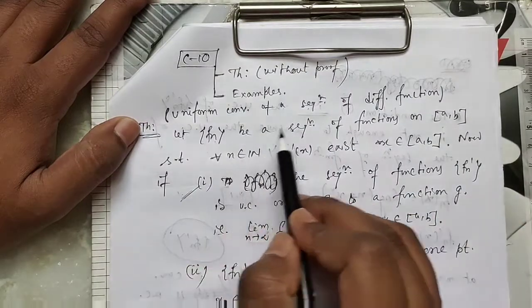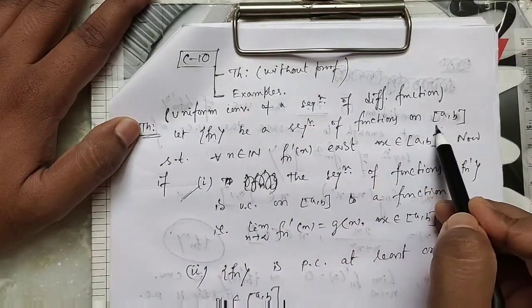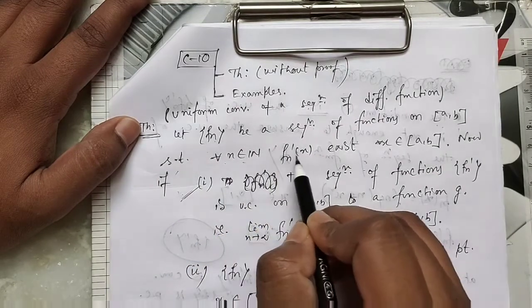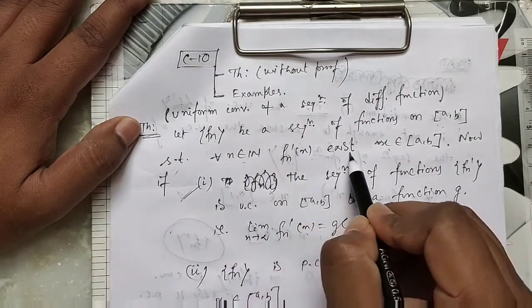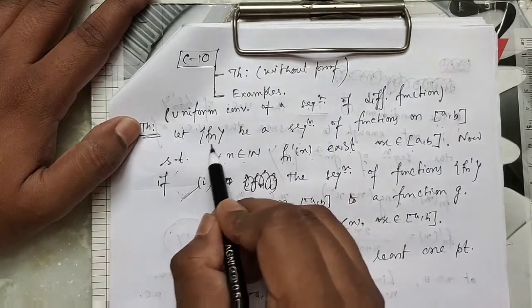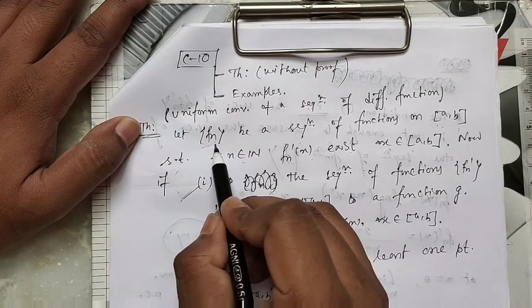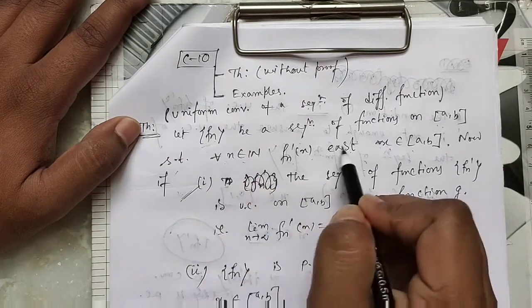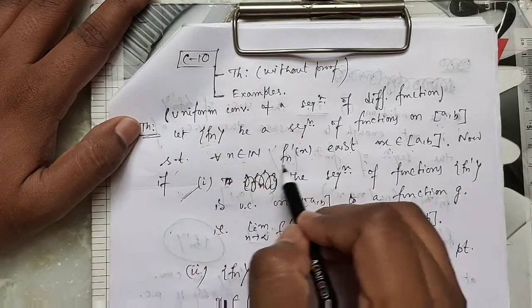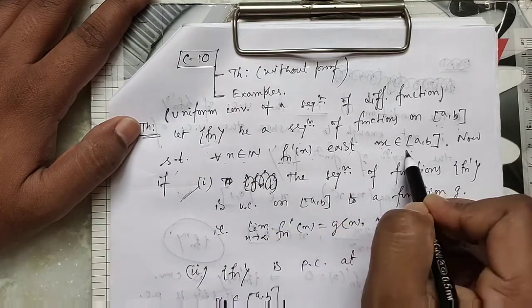Let fn be a sequence of functions on closed interval [a, b], such that for all n belongs to N, fn dash x exists for all x belongs to [a, b]. That is, for each n, fn dash exists for all x.